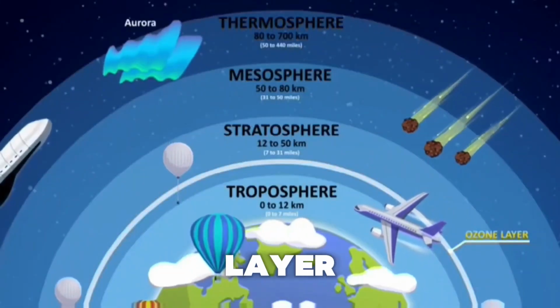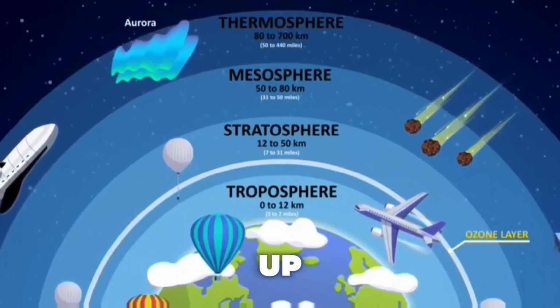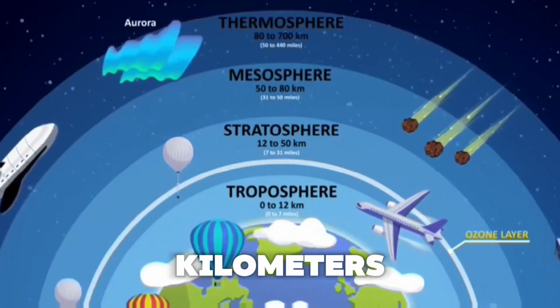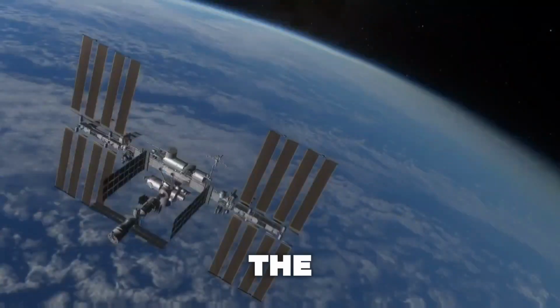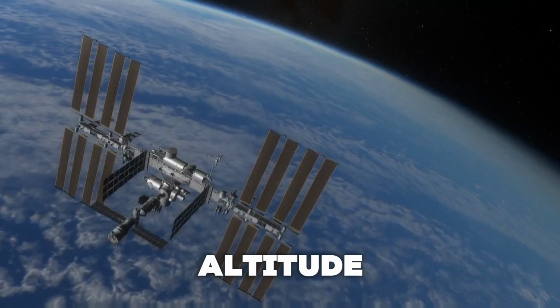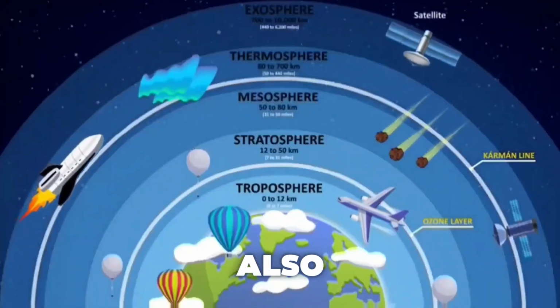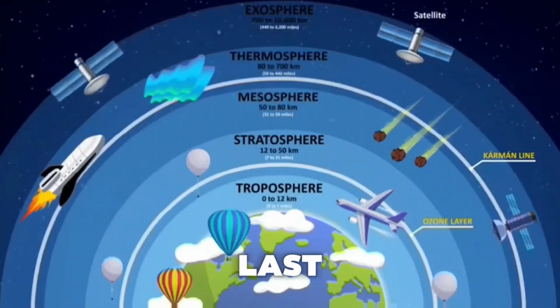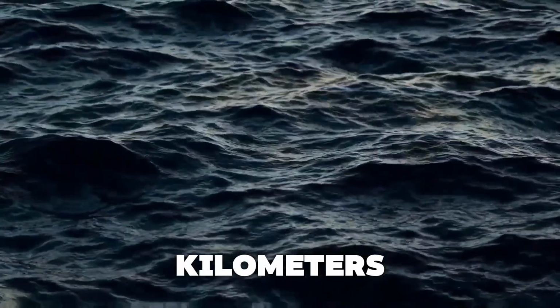The fourth layer is the thermosphere, which extends up to an altitude of about 600 kilometers. In this layer, the temperature increases with altitude, and the International Space Station is also located here. The last layer is the exosphere, which extends for thousands of kilometers.